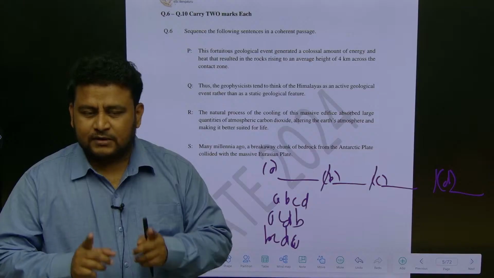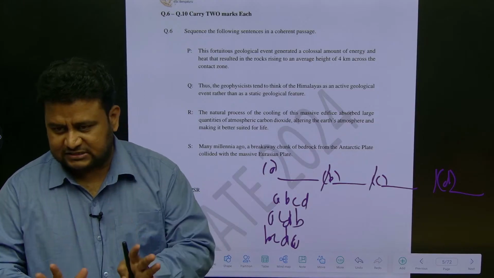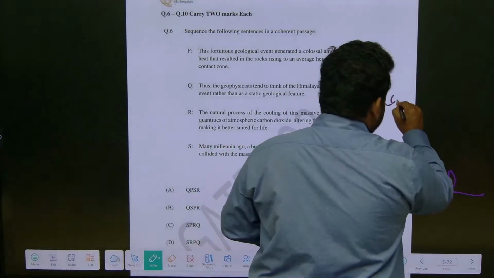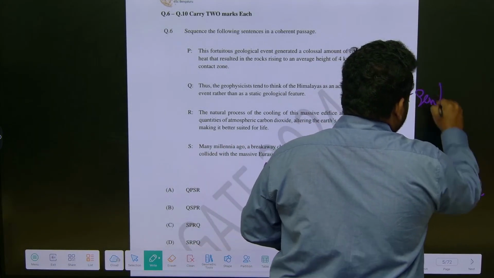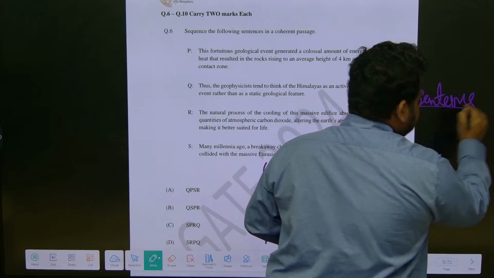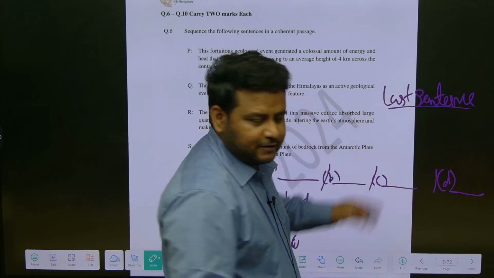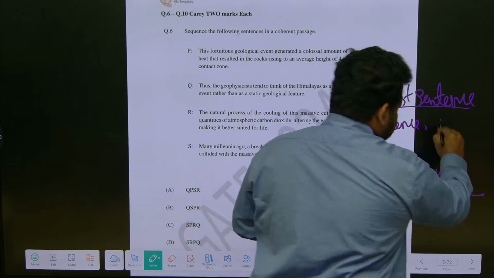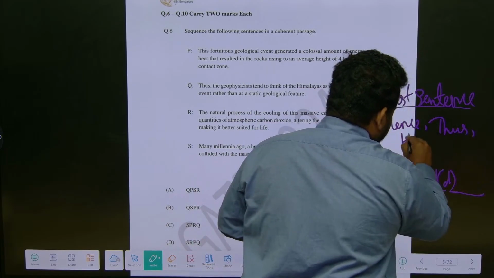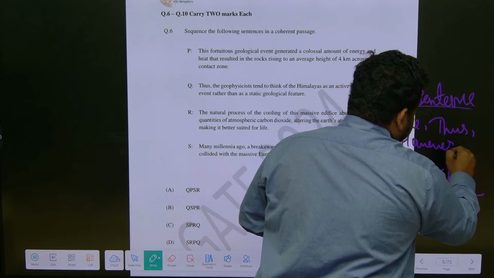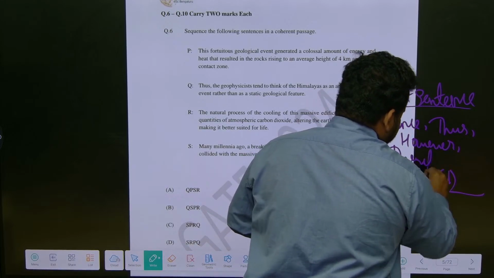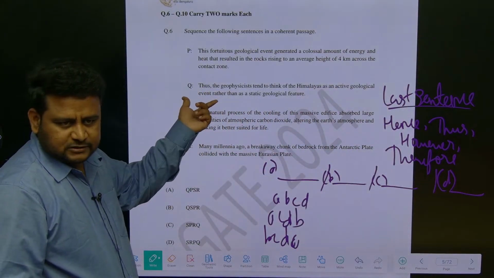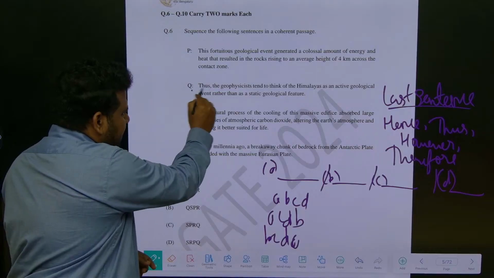First thing is, either identify the first sentence or the last sentence. What is the trick to identify the last sentence? The last sentence will always have some conclusion. It will have structure words like hence, thus, however, therefore. Here, thus is present, so this should definitely be the last sentence.